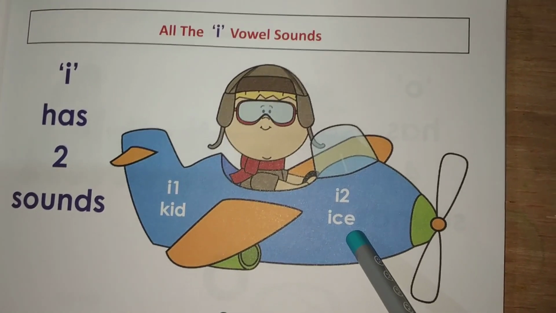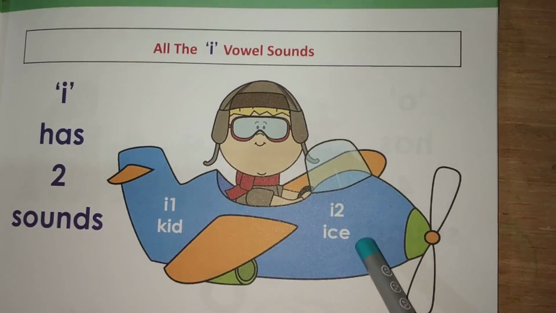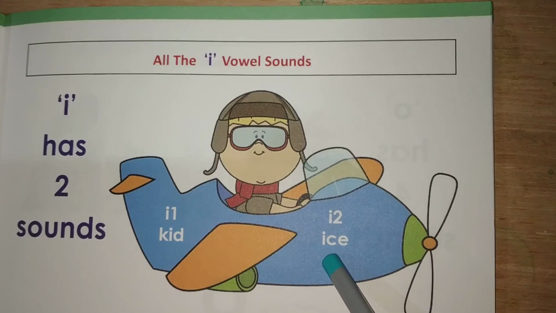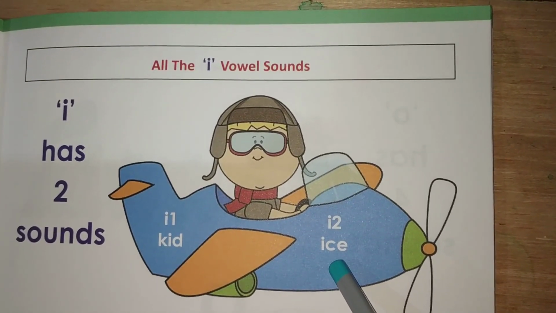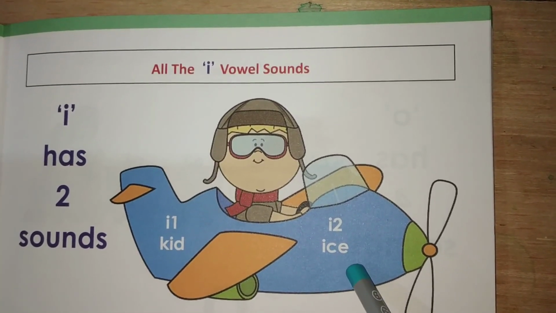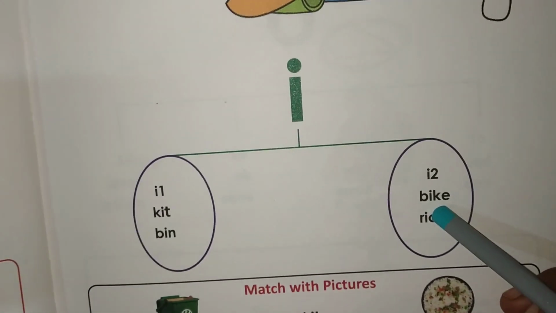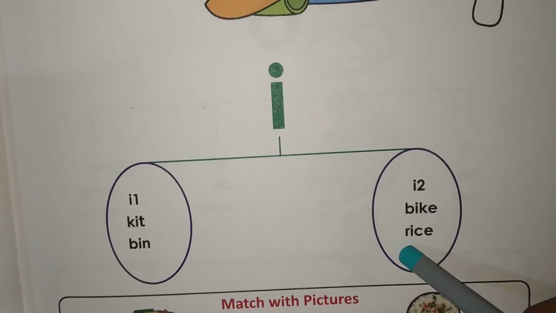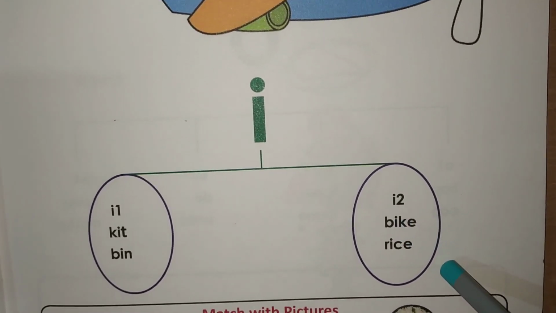Here we teach them the E-I-Y rule. Whenever C is followed by E or I or Y, we use the second sound of C here. Okay, the second sound of C is S. Ice, and E is silent here. Bike, E is silent and E gives power to I. Rice, and again E gives power to I.